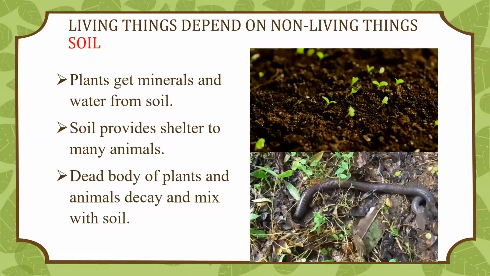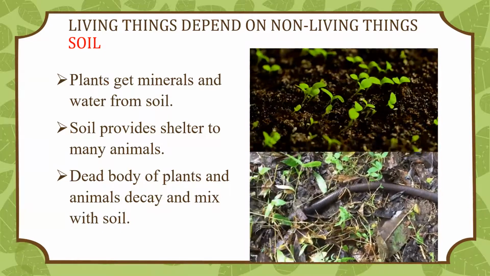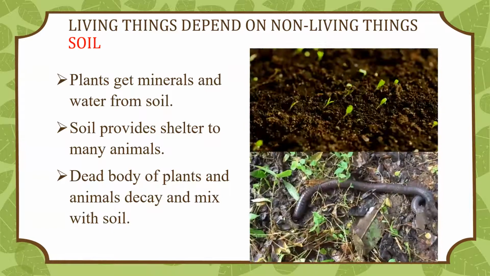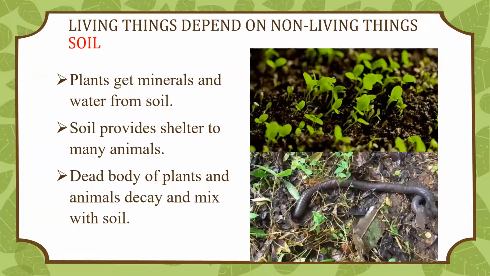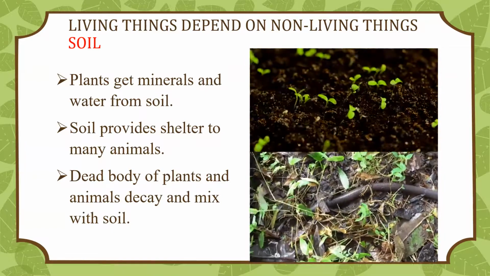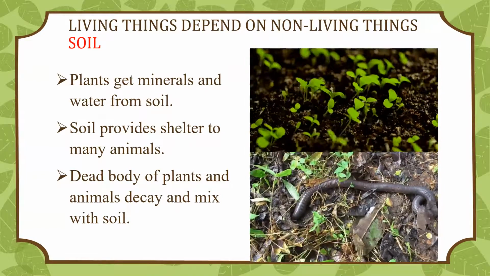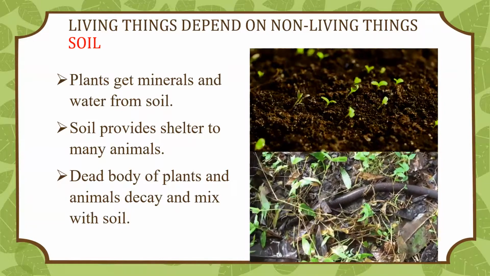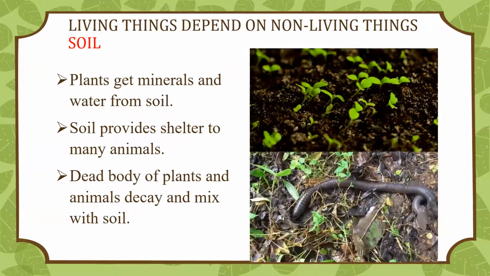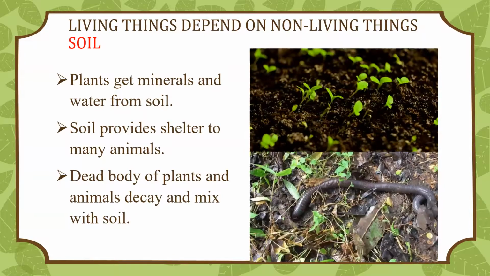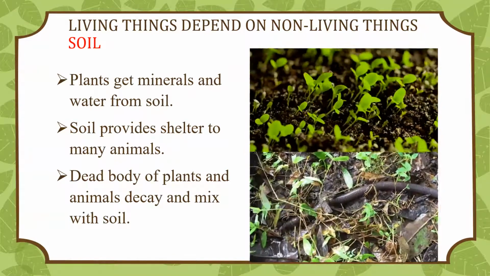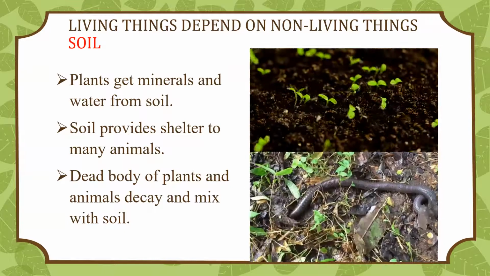Rabbits, rats, moles, and many other animals live in burrows in soil. Since all animals depend on plants for food, they directly or indirectly depend on soil for food. When animals and plants die, their bodies decay and mix with soil. This adds humus to soil, which makes it fertile for plant growth.